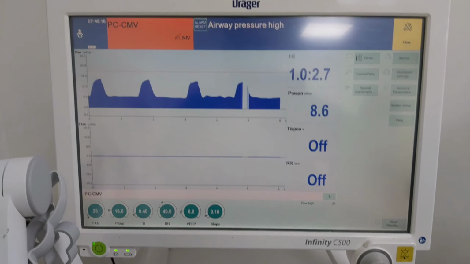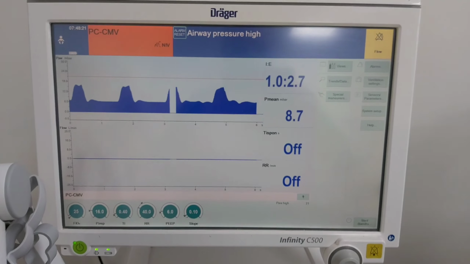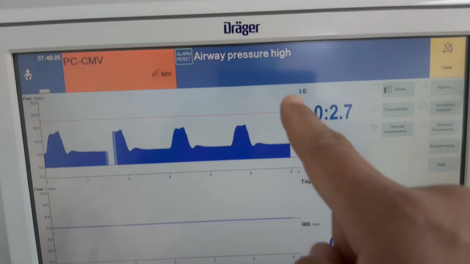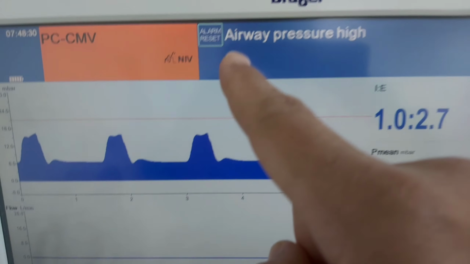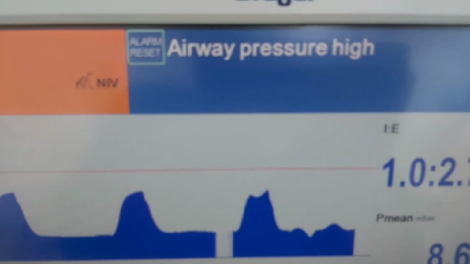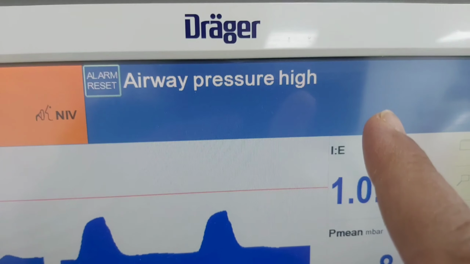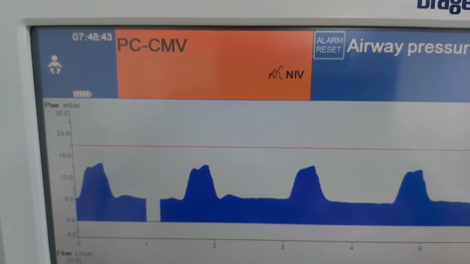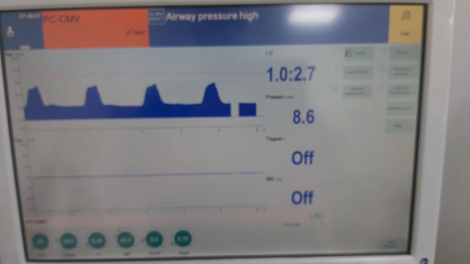What are the causes? It depends on whether the baby is ventilated or non-ventilated, invasive or non-invasive. Invasive, so the ETT, it will be upper airway or lower airway. Upper airway, 3S: secretion, spasm or small ETT, or kinked or bitten, or the baby is fighting. Lower airway, it will be a lung problem, poor compliance, or pleural, which means air trapping or pneumothorax. This is if the baby is in invasive ventilation.